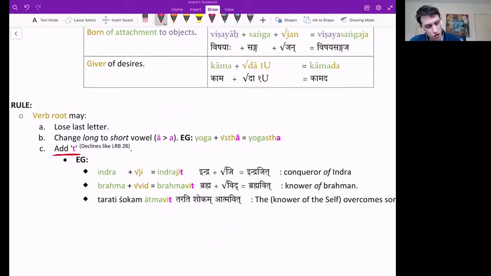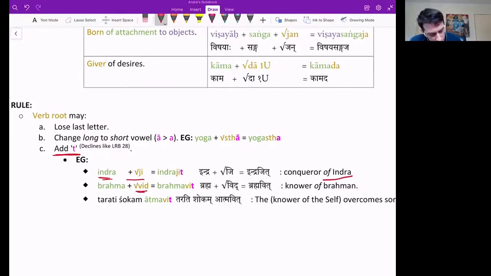Okay, Indrajit. Again, same concept. Stem 1, member 1 in stem form. Ji is to conquer, like Jayati, right? Conquer, he conquers. And then you add a t. This is just a possibility when it comes to Upapada compounds. You may add a t or you may not. In some cases, you will add a t. Indrajit, I'm sure you saw this before. Conqueror of Indra.